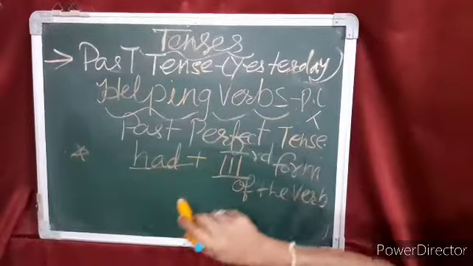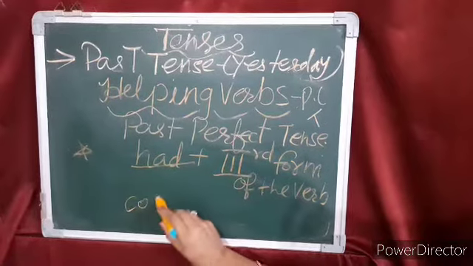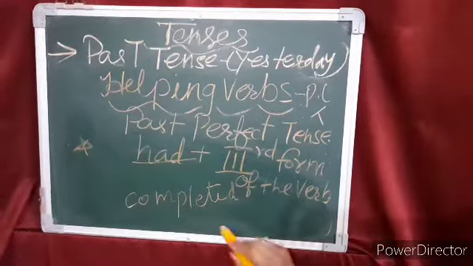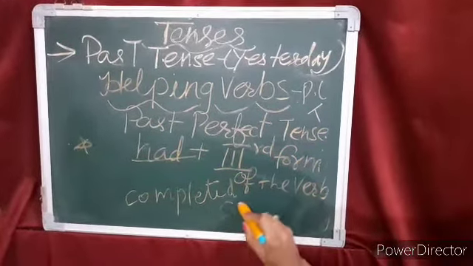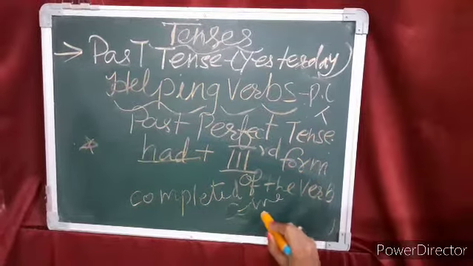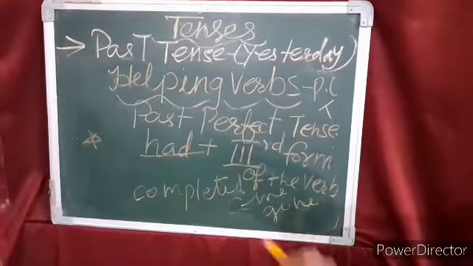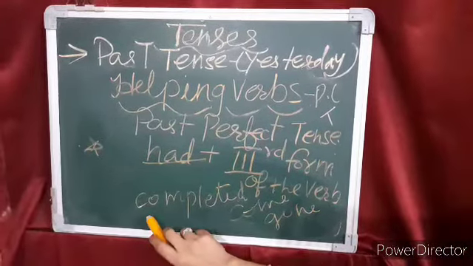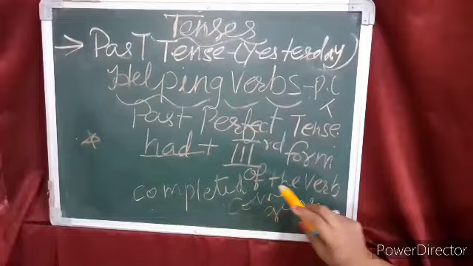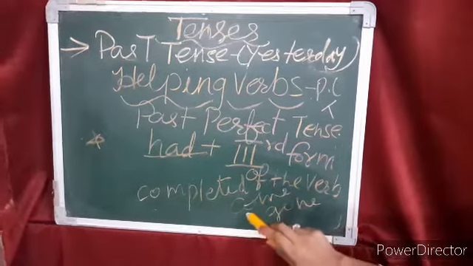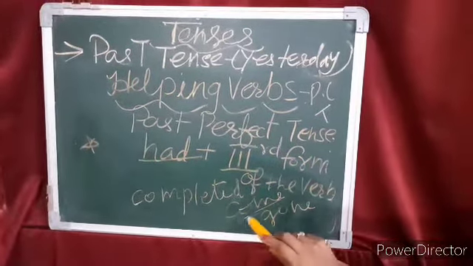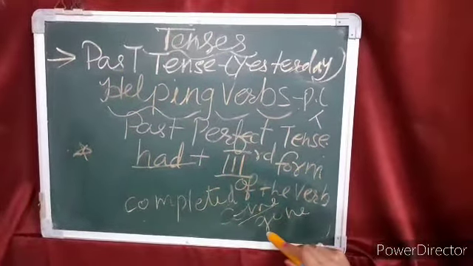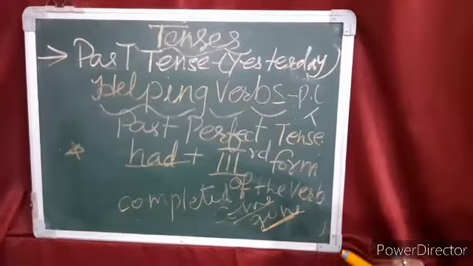Suppose in the previous video, we have learned that complete, completed, come, came, then come, go, went, gone. These are some examples of the past participle form of the verb. Complete, completed, come, came, come. So past participle form will be come only, and the verb go, went, and gone. So this is the third form of the verb gone.